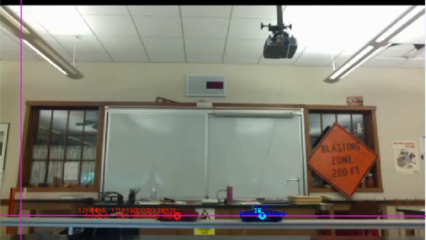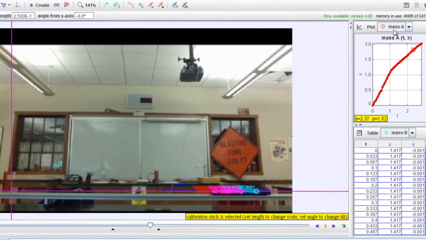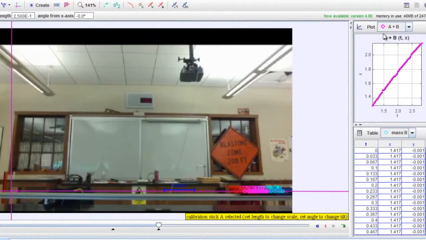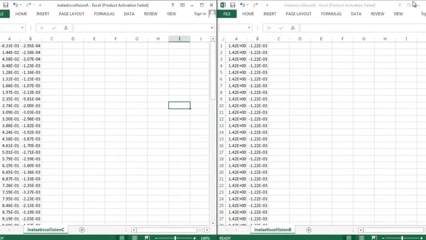I chose the origin to be the initial position of car 1's center of mass. The calibration length is set to be 0.25 meters, or the length of one car. On the right here, you can see the data of car 1, car 2, and both cars together. Using the data on the right, I made two CSV files in order to read them into the code, which I will show later. Both of these files have the X and Y coordinates for each car.